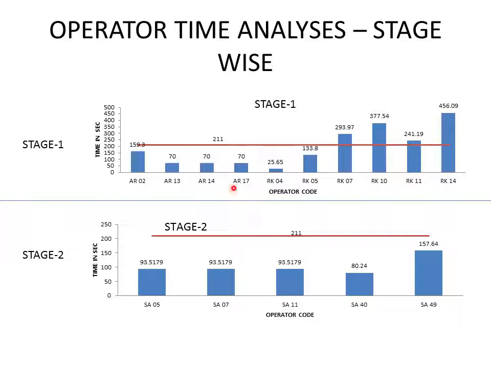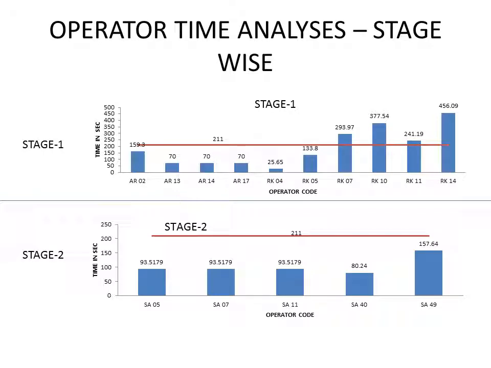The first chart indicates the operator time study for stage 1, where 10 operators were involved in assembling the tractor. The blue bars indicate the time spent by each operator, and the red line is the takt time. One who works over this takt time will be considered an overloaded operator, and one who works very much less than the takt time will be considered a low load operator.